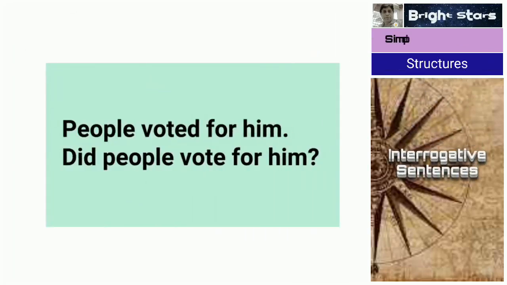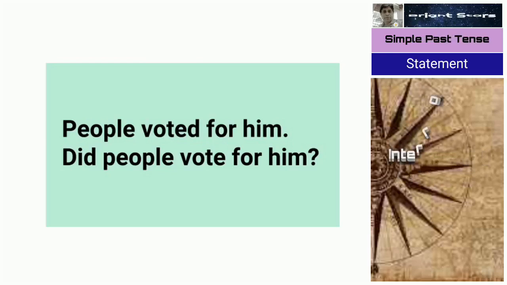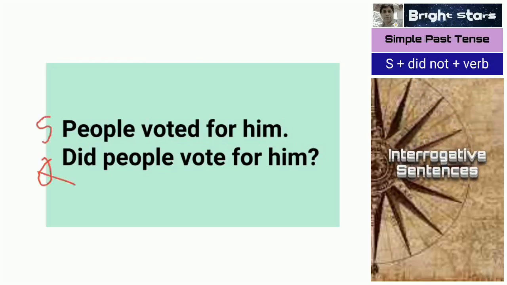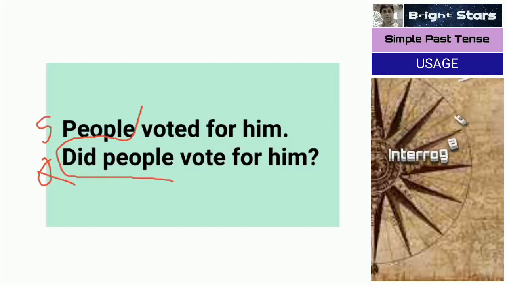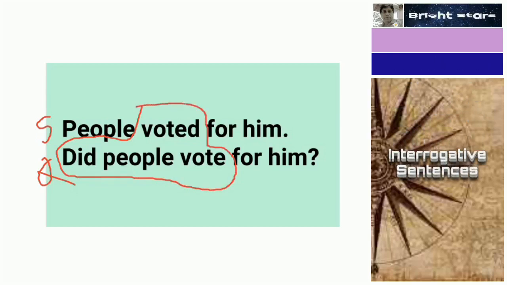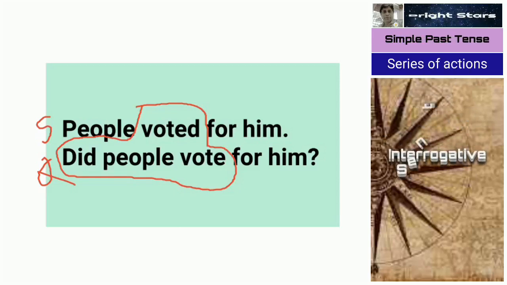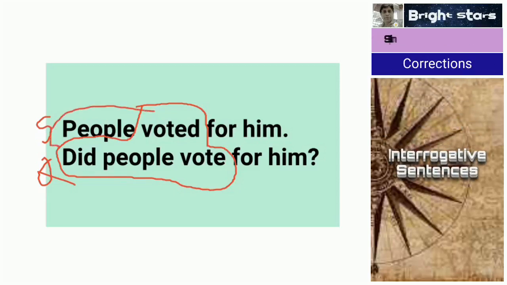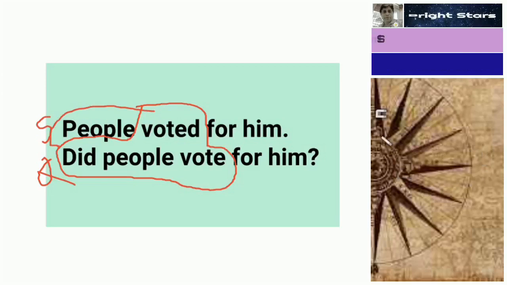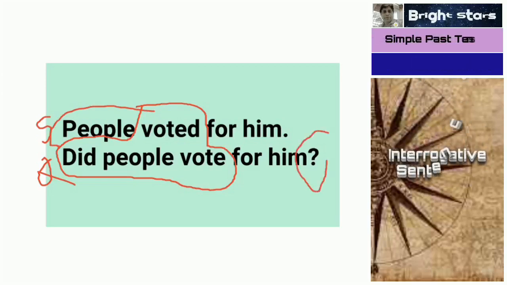Next one you see. Here this is a statement and this one is a question. People voted. Voted becomes did people vote. This is very important: helping verb plus subject plus basic form of the verb. Voted becomes did people vote. And at the end we add this question mark, the interrogative mark.